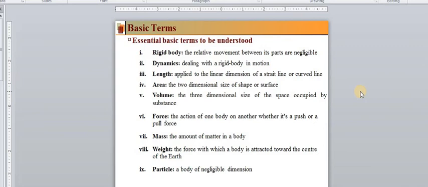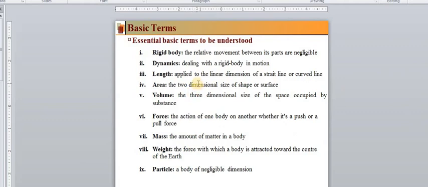Whether it is a writing table, a chair, a floor, a wall, a fan, a tube light, anything which is available nearby, it is acted upon by some force. Okay. So what is a rigid body? There is no effect of force, that means the relative movement between its parts is negligible. That means there is no such effect of the force on the body. Such a body is nothing but the rigid body.